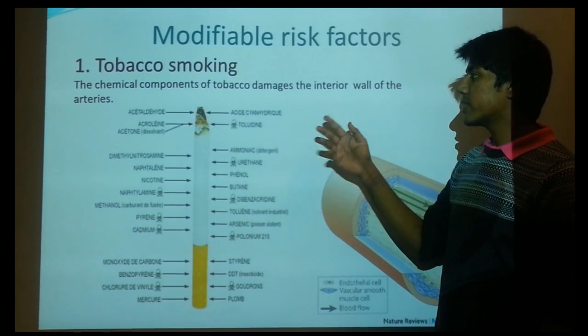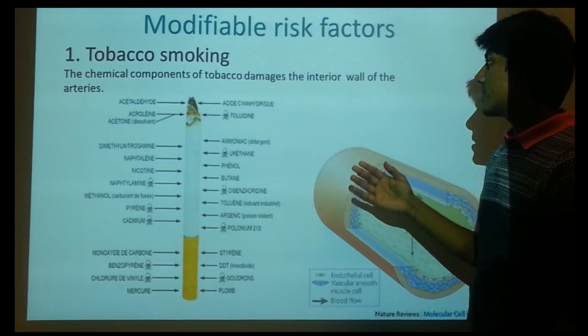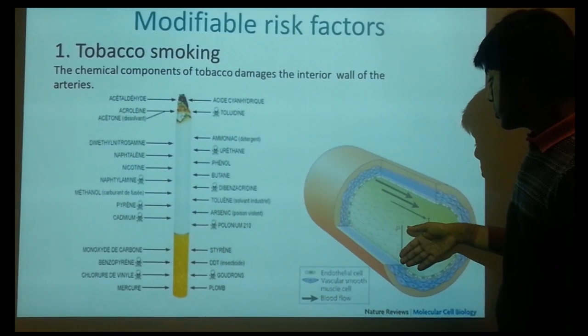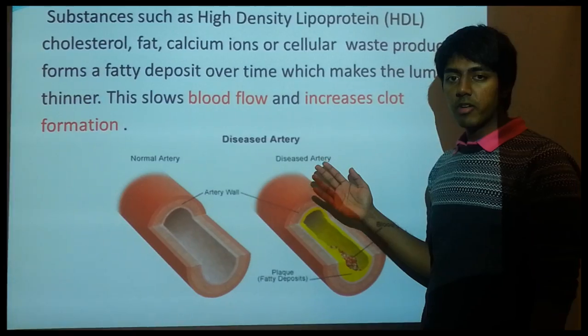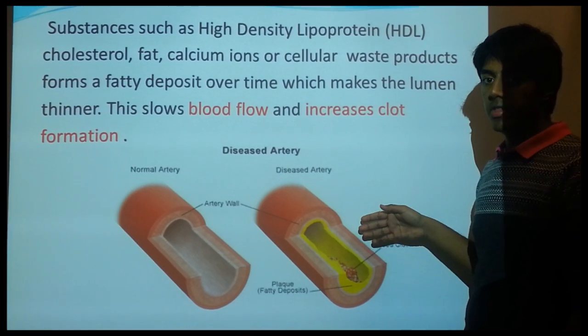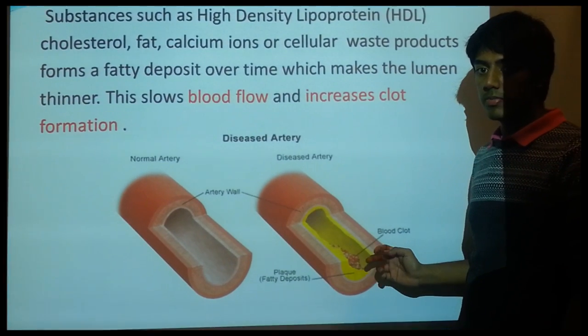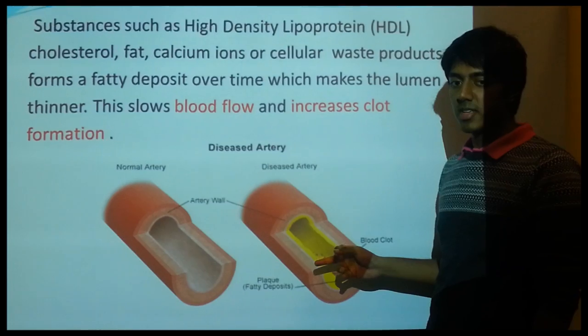Modifiable risk factor: tobacco smoking. The chemical components of tobacco damage the interior layer of the lumen, which is the endothelial cell. Cholesterol, fat, and calcium ions in the blood get deposited at the site of injury, and it narrows the lumen, constricting blood flow and increasing the risk of clot formation.